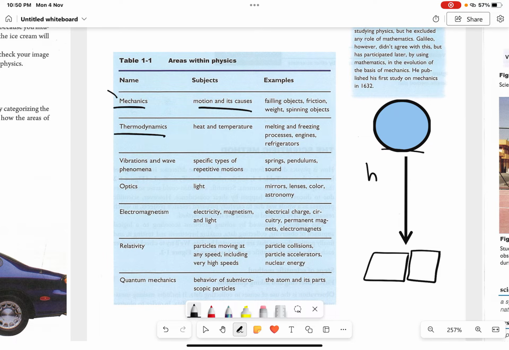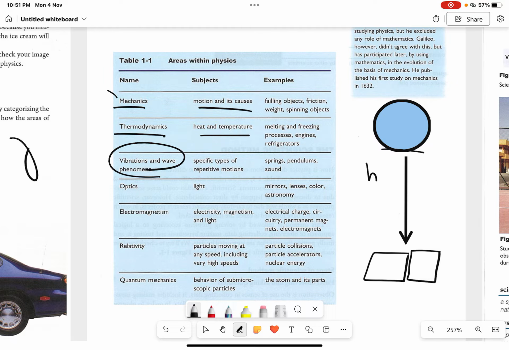You have thermodynamics. Thermodynamics is about heat and temperature. Examples of it can be cooking, when you're cooking something, melting, freezing. These are all related to thermodynamics. You have vibrations and waves. Sound is an example of vibrations and waves.